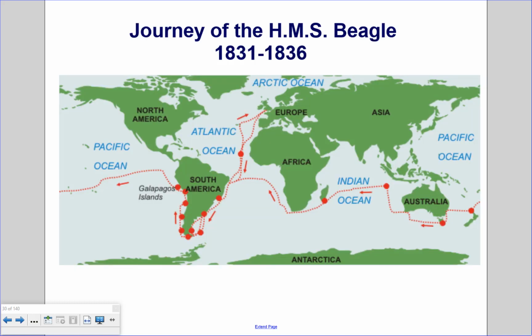Journey of the HMS Beagle from 1831 to 1836. Started here in Europe, in England. And then Charles Darwin sailed down to map out the coast of South America, stopped here at the Galapagos Islands, and then finished his journey across the Pacific Ocean, the Indian Ocean, back up to England.